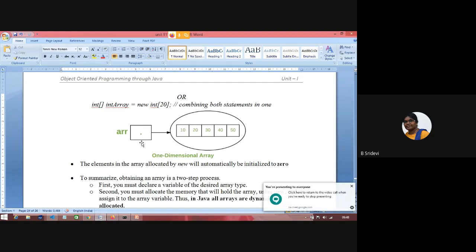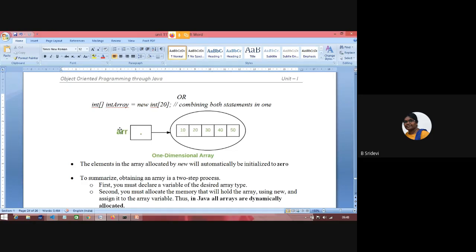One part is called stack, one part is called code area, one part is called data segment area, one part is called heap. In the code area, the program is stored. In the stack area, local variables are stored. In the heap area, dynamic memory allocation happens. In that way, RAM is divided into a lot of parts.